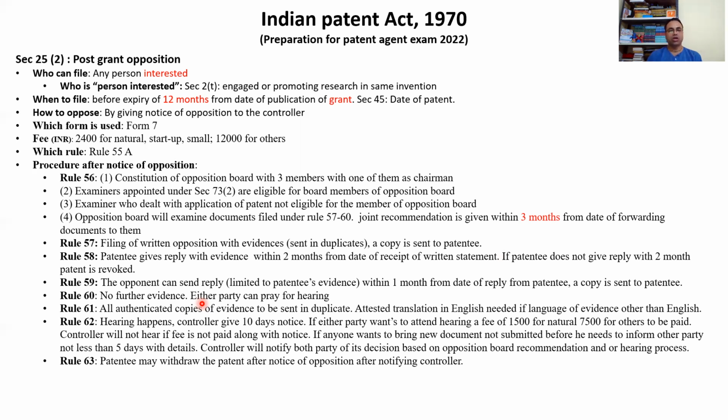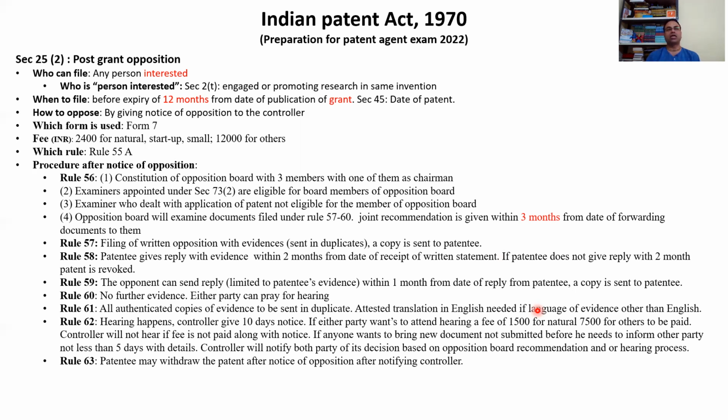And then what happens? Rule 61, all authenticated copies of evidence to be sent in duplicate, and an attested translation in English is needed if the language of evidence is other than English. For example, there was one case where some evidence in Sanskrit language was used. Mostly this happens if the evidence is for traditional knowledge.